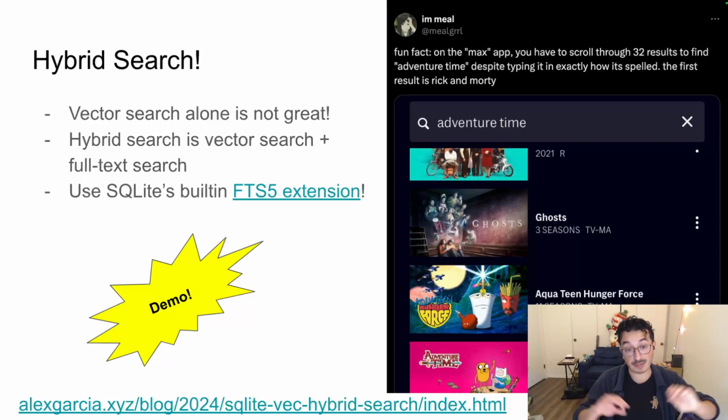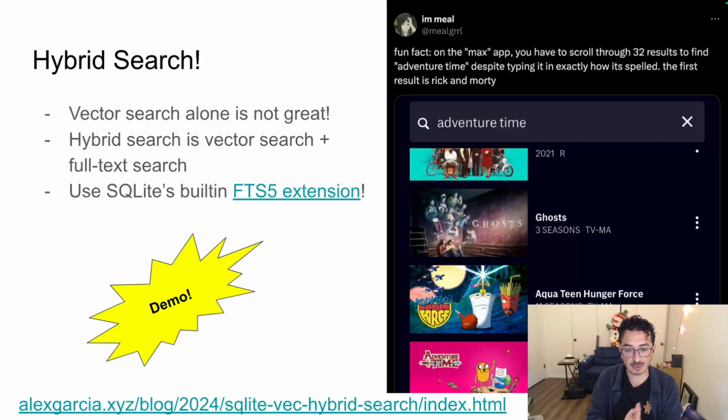So the query Adventure Time is fairly broad, right? That could be anything from a show about Rick and Morty, with interdimensional adventures, to all these other different types of shows, but they didn't match the exact term that we wanted. And if we wanted that exact term, that'd be full text search over vector search, right?